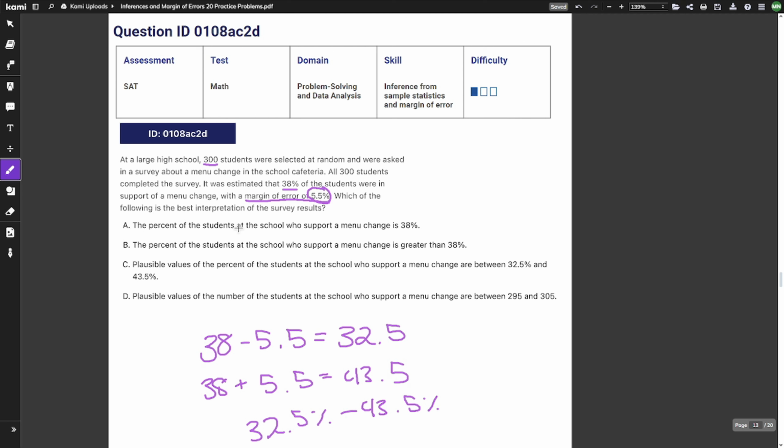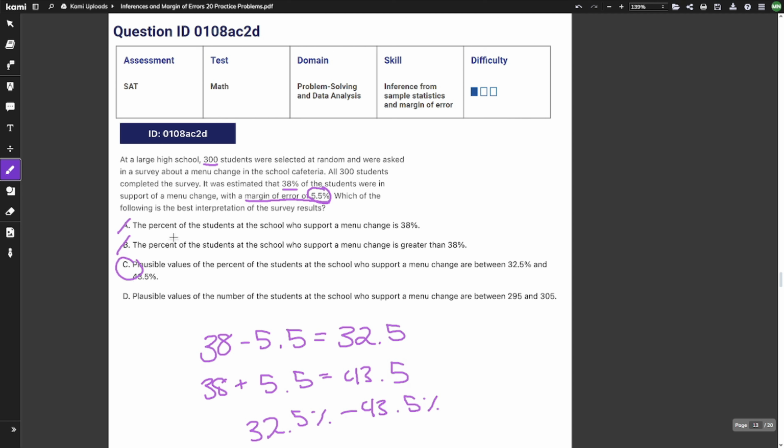The percent of the students at the school who support a menu change is 38%. Well, that doesn't cover our entire range, so it's not A. B. The percent of the students at the school who support a menu change is greater than 38%. Once again, that doesn't cover our entire range, so it's not B. C. Plausible values of the percent of the students at the school who support a menu change are between 32.5% and 43.5%. So that is right, so our answer is C.